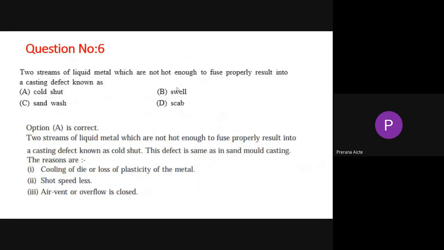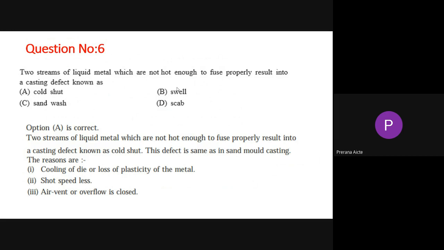Okay. Now the next question: two streams of liquid metal which are not hot enough to fuse properly result in a casting defect known as what? Option A is correct, that is a cold shut. Suppose you are pouring molten metal and it enters from two different sides. It has to come and meet in a single place. If before meeting the metal solidifies, that is the problem. Then the defect is called cold shut, because of cooling the molten metal cannot join. That is called cold shut.